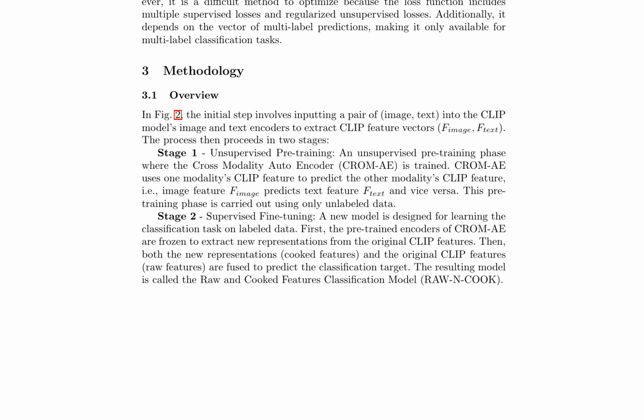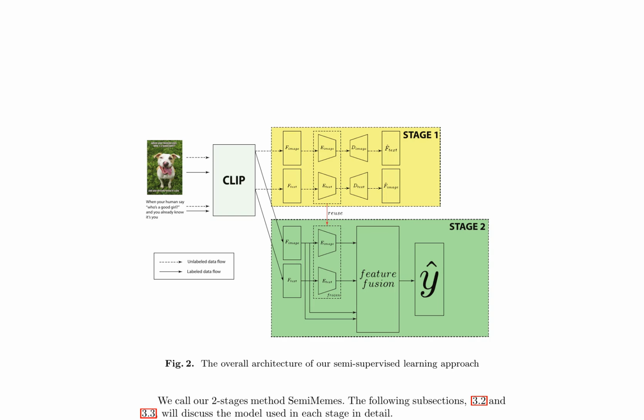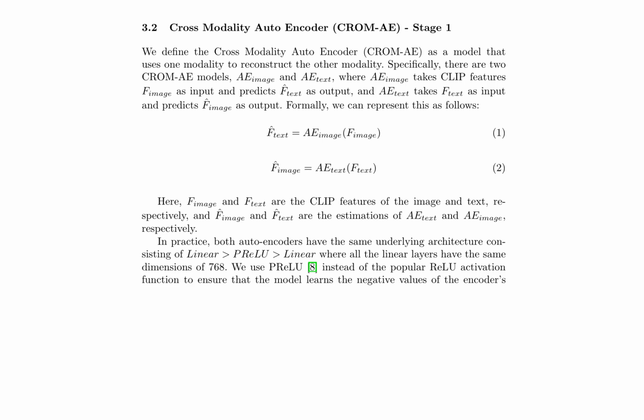The proposed SemiMemes method offers a novel solution for meme sentiment analysis, with potential applications in social media content moderation and online safety. The SemiMemes approach, comprising the cross-modality auto-encoder, CROMAE, and the raw and cooked features classification model, RAWNCOOK, is proposed for semi-supervised learning. In Stage 1, CROMAE captures the underlying distribution of each modality using two separate models, AE image and AE text, trained with mean square error loss to reconstruct one modality from the other. The models, consisting of linear, PReLU, linear layers, are trained on unlabeled data to learn the latent representations of images and text, driven by the distribution of the remaining modality.